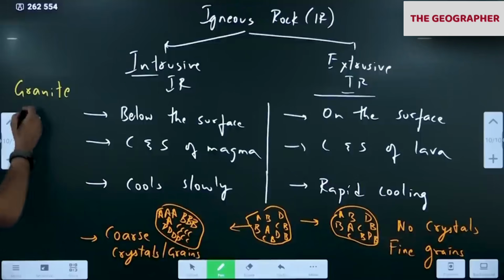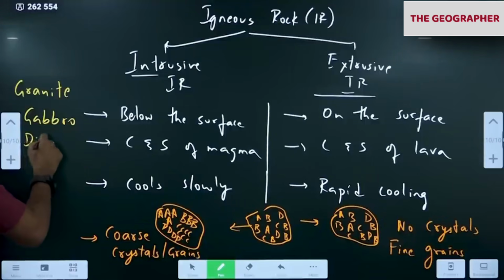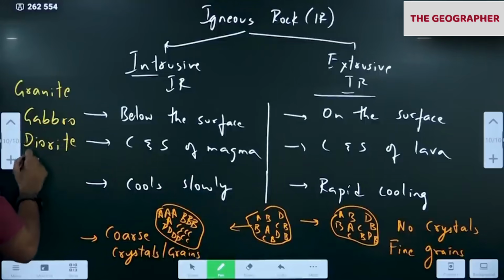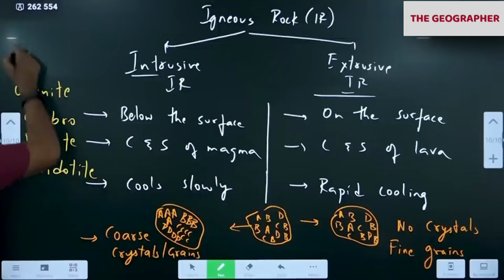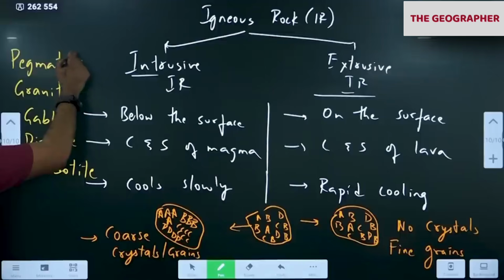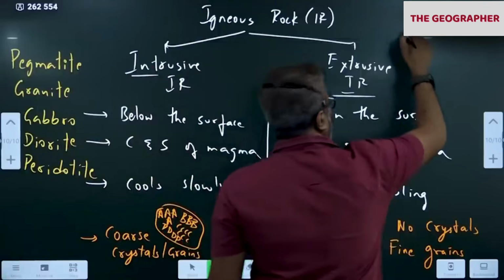Granite, gabbro also, diorite, peridotite, pegmatite. These are all intrusive igneous rocks found below. Remember, extrusive is outside.